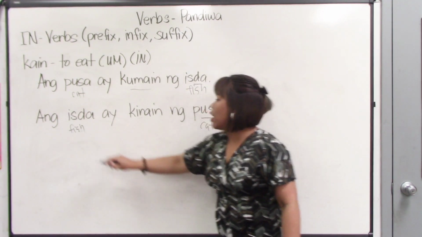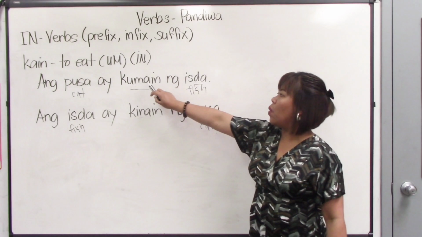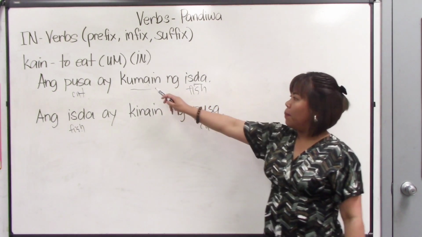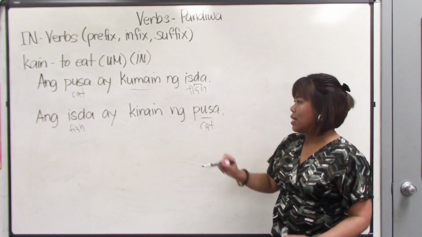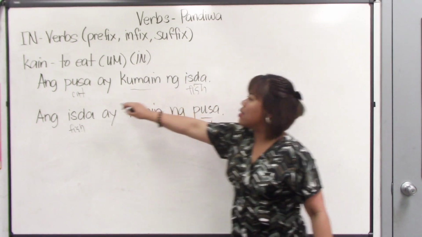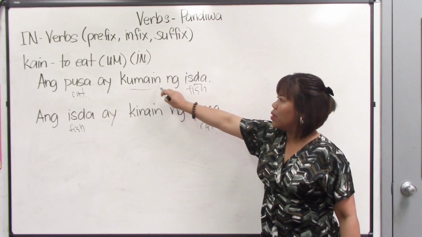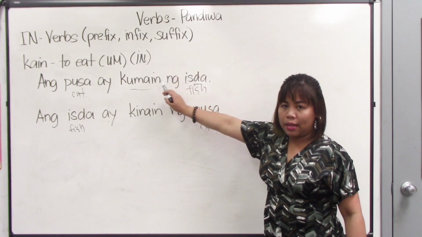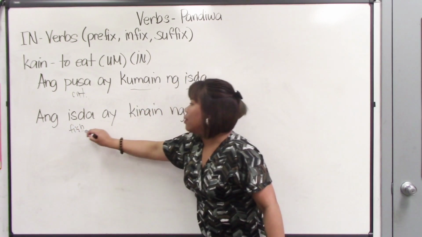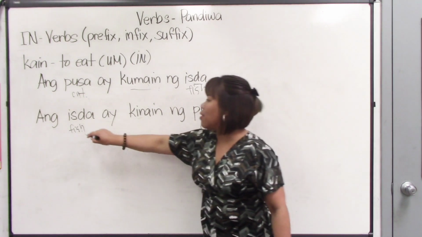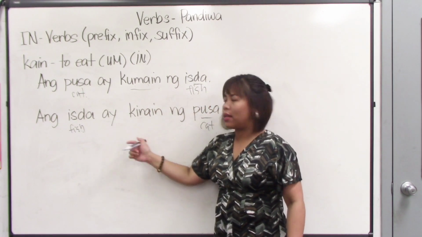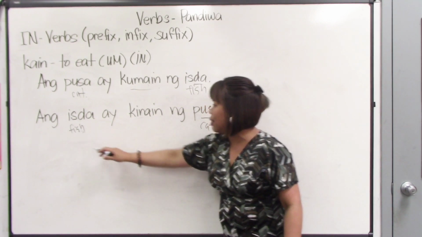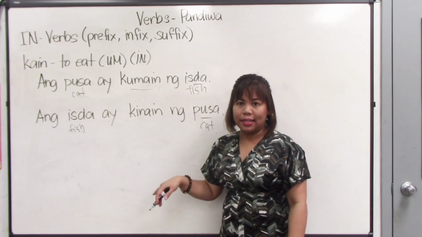It will be the fish who ate the cat if you are going to use this conjugation of the verb kain. So you see, the focus of the first sentence is the cat because the cat is the doer of the action eat. But this one, the focus of the sentence is the fish because the fish is the object and this is the thing that the cat had eaten.